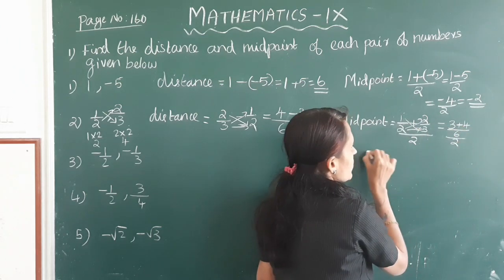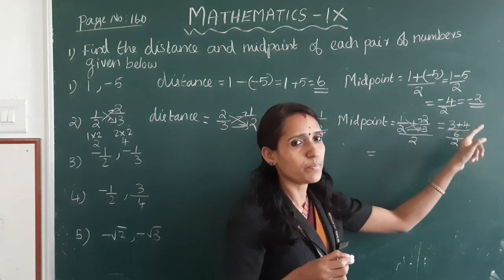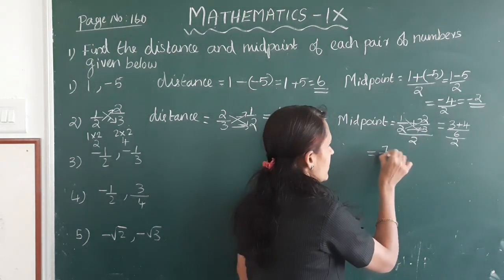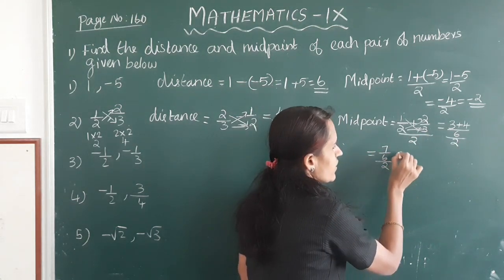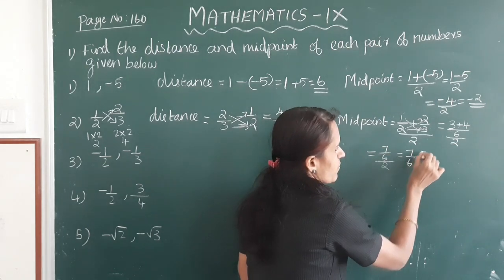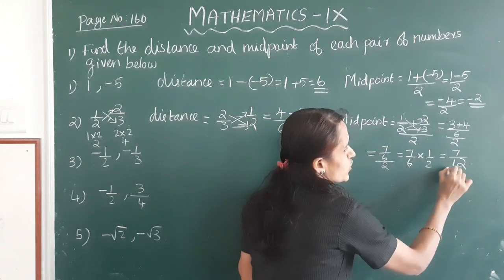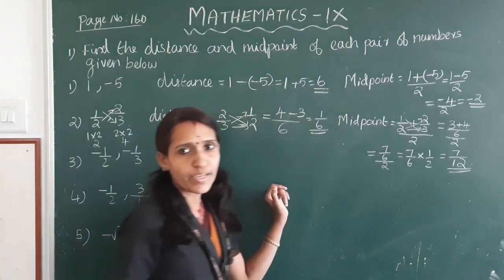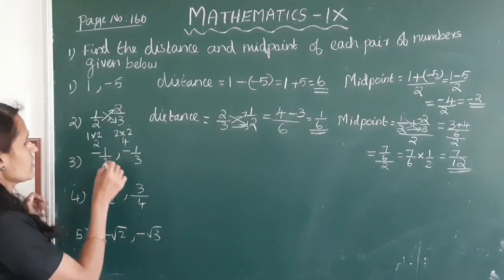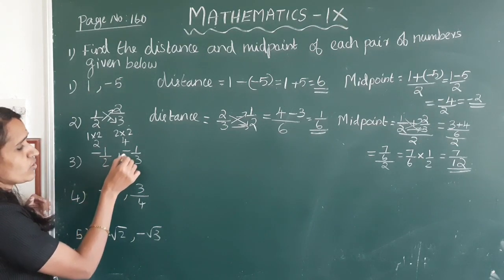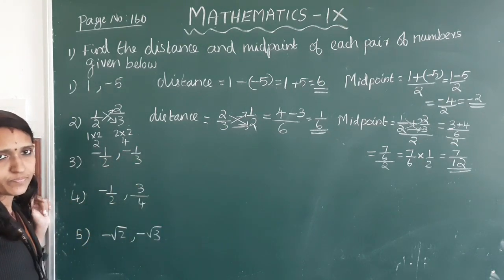This is equal to 3 plus 4, 7 by 6 divided by 2. This is 7 by 6 into 1 by 2, which is equal to 7 by 12.